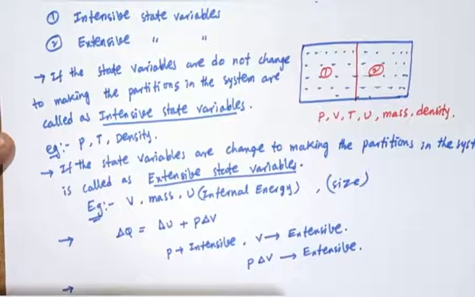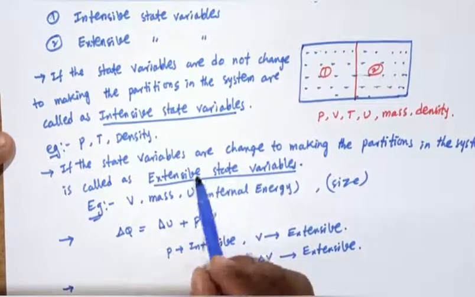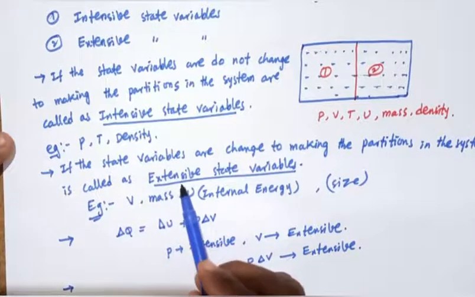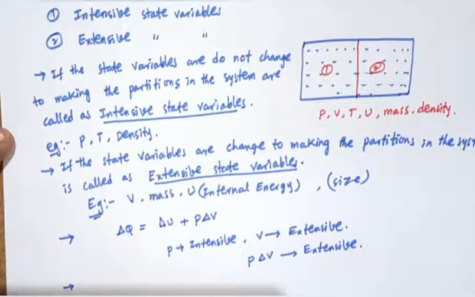And we can conclude with the equation of state. What is the equation of state?